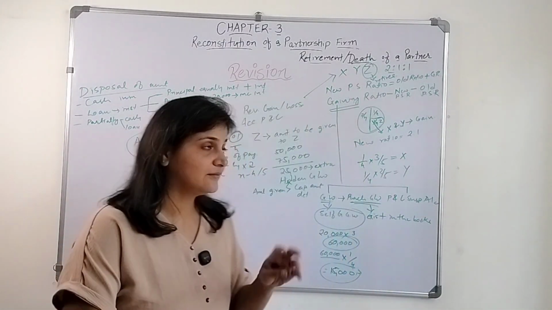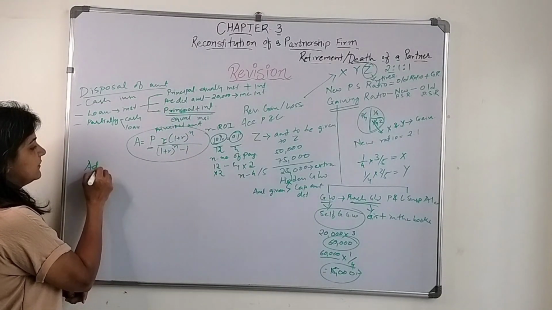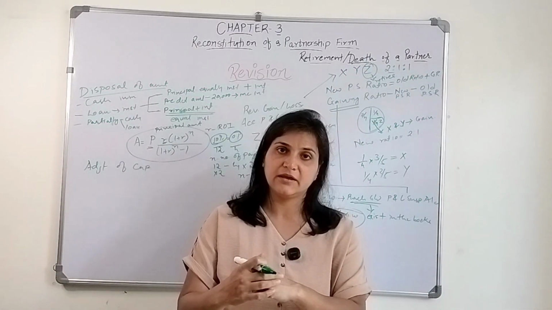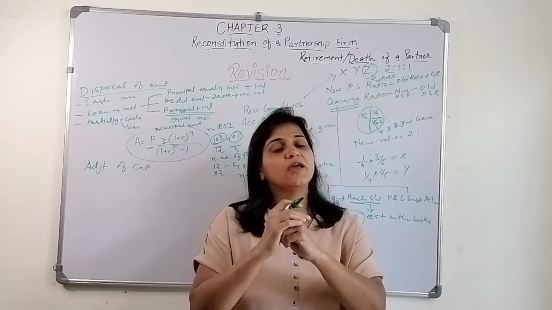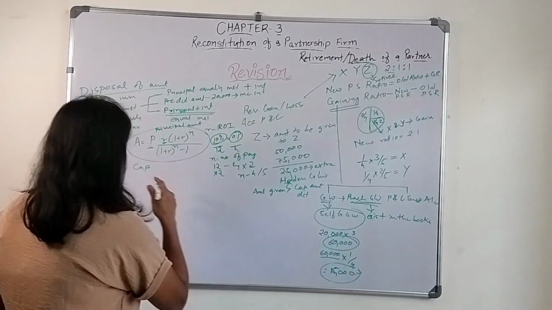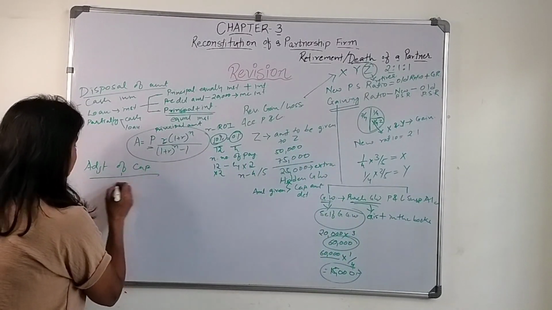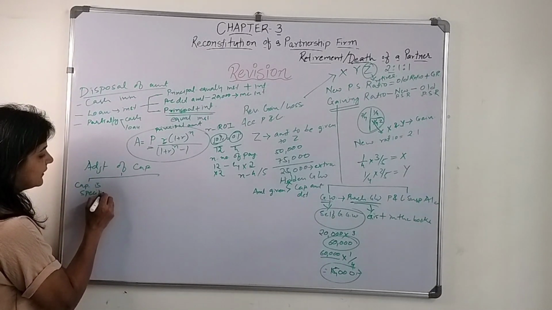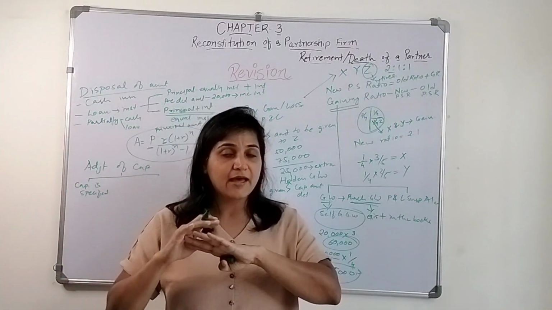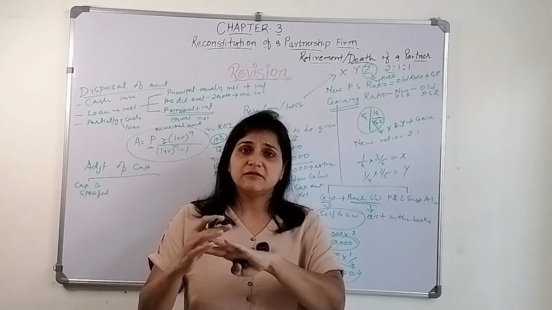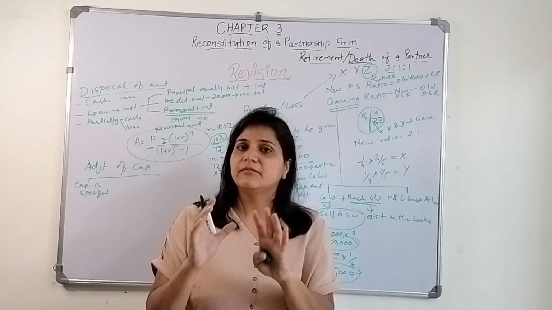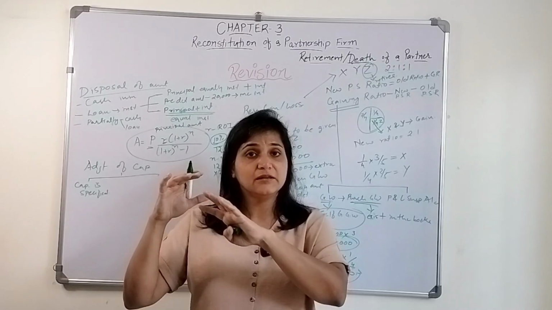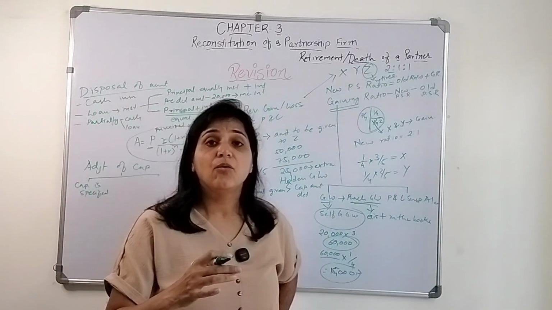Now next we discussed the adjustment of capital. The existing partners decided to adjust their capital. In this situation also, there are 3 cases. The first case is where the capital is specified, like how much capital the firm should have. Let's say it is already determined that the capital of the firm should be 80,000.